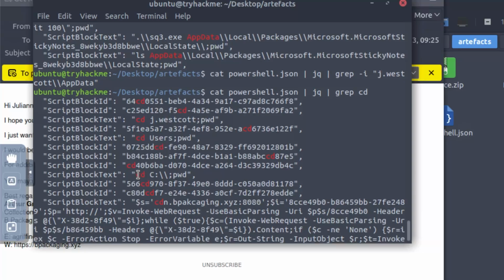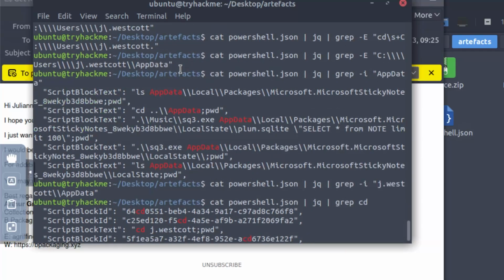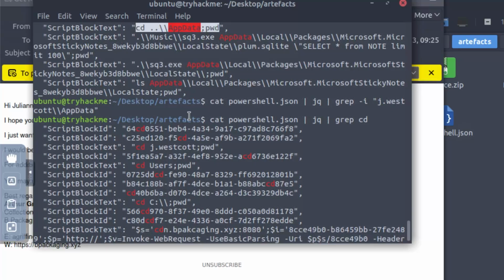So it goes like this, right? If we go CD C and then CD users and then CD J Westcott, and then from there they were able to launch this piece that they had over here. If I scroll up a little bit more, we can actually see that we also have this right here, CD app data, etc. So if we combine all of these together, it would be C users, J Westcott, and then app data, etc.